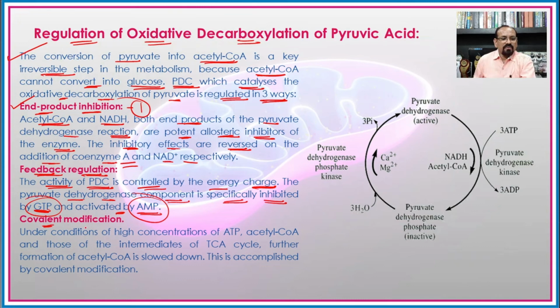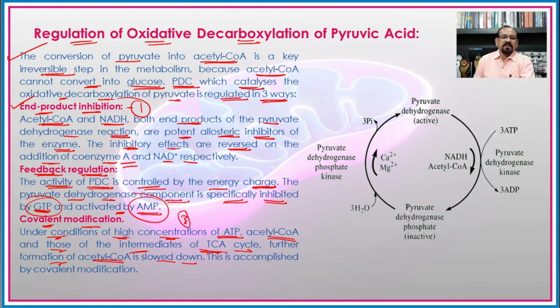Then the third step is the covalent modification. Under the conditions of high concentration of the ATP molecules, the acetyl coenzyme A and those of the intermediates of the TCA cycle, further formation of the acetyl coenzyme A is slowed down.